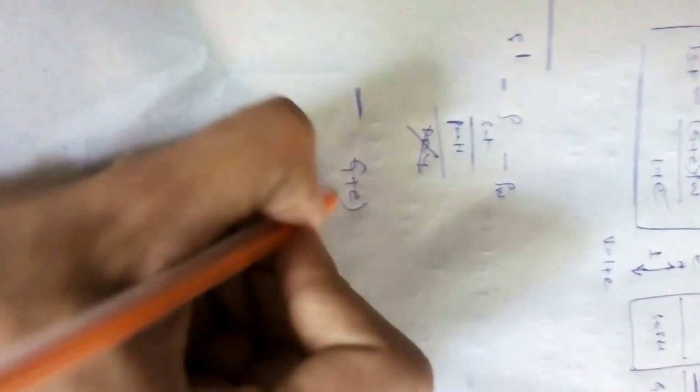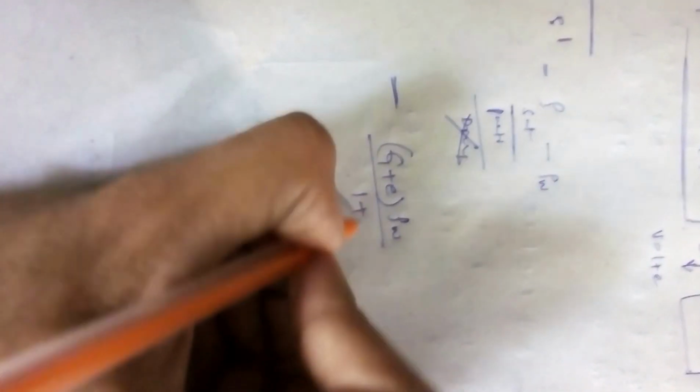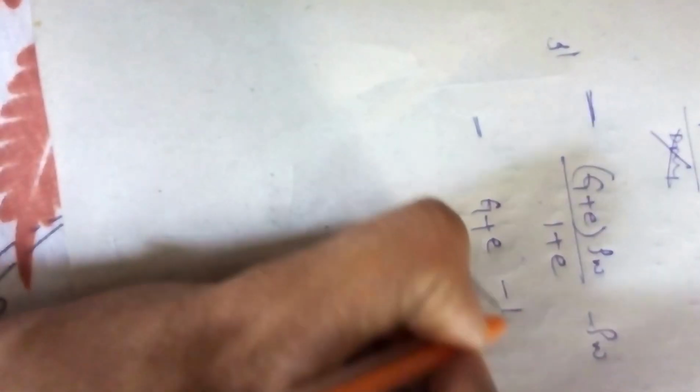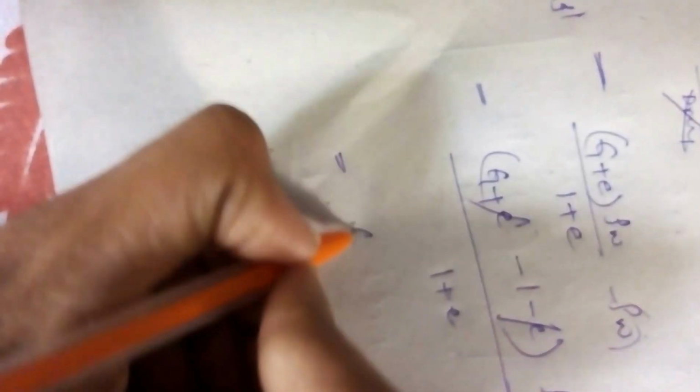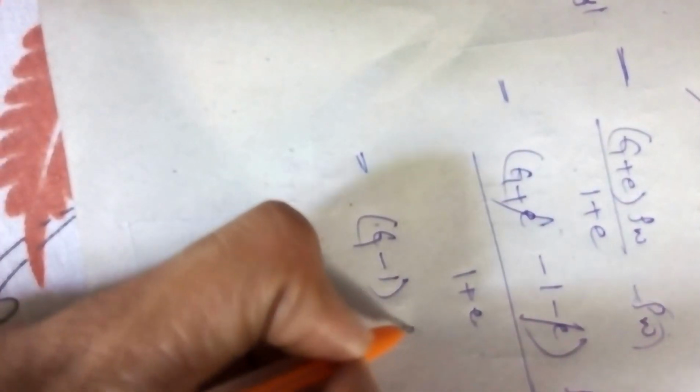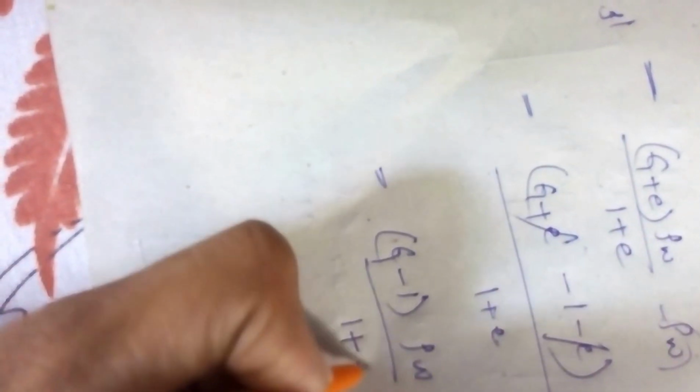G plus e into rho w by 1 plus e minus rho w. So we finally get G plus e minus 1 minus e into rho w by 1 plus e. So e gets cancelled. Finally what we get is G minus 1 into rho w by 1 plus e, which is the submerged mass density when the condition is saturated.